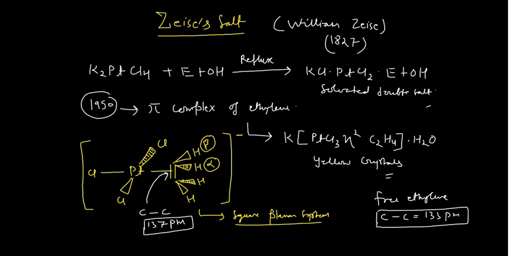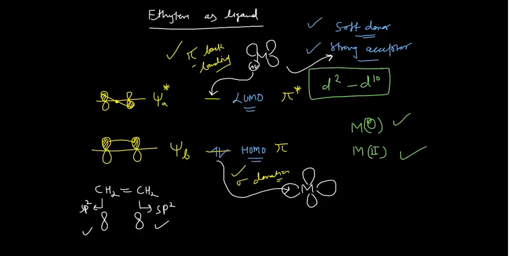So why does this bond lengthen, why does the length increase? This is quite easy to understand. Okay, so how can we understand this? Here you can see there are two reasons for this. So I am writing two reasons here. Whatever I am explaining, you can find in the textbook also.